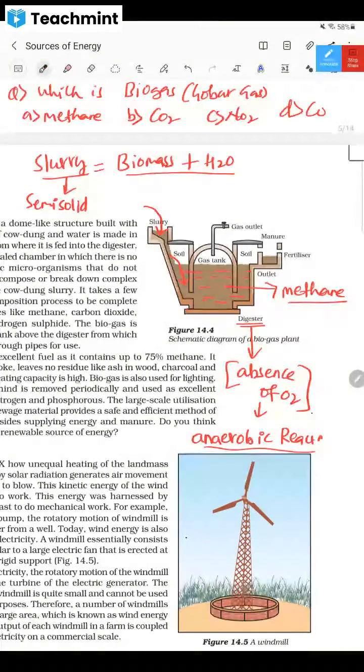Yes, dear children. What is the major component of biogas? The major component of biogas is methane. So methane will be 75%, and the other 25% will be other gases. Okay, the major component of biogas is methane.